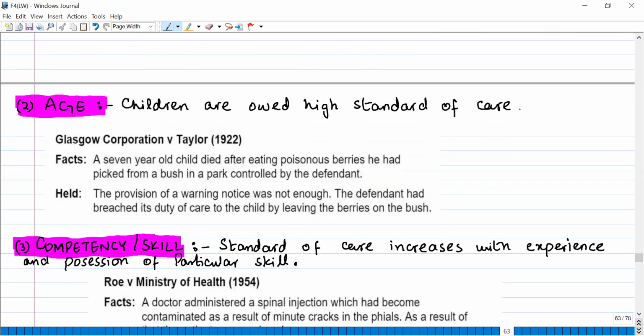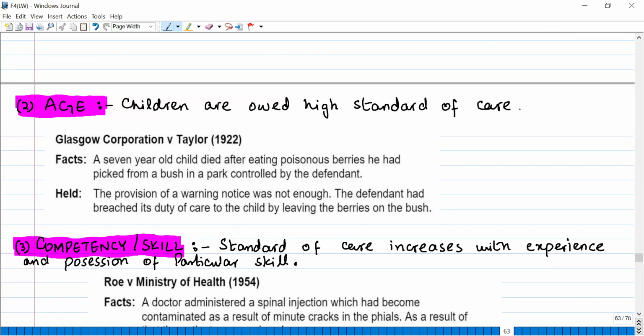Age. Children are owed a high standard of care. If the person who can suffer from your act is a child, you should show high standard of care. The adults, less standard of care is expected, but for children, high standard of care is expected. Now let's read a case here. A 7-year-old child died after eating a poisonous berry he had picked from the bush in the park controlled by the defendant. The provision of warning.